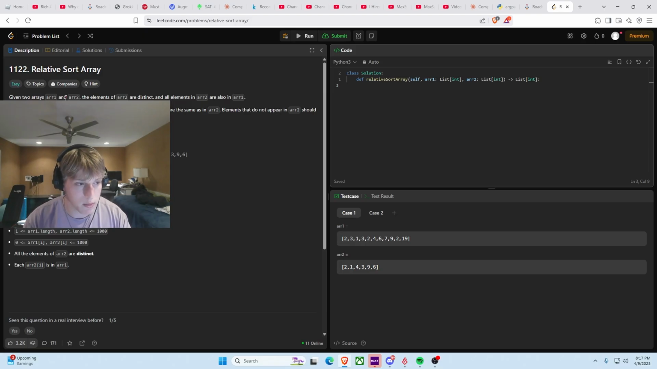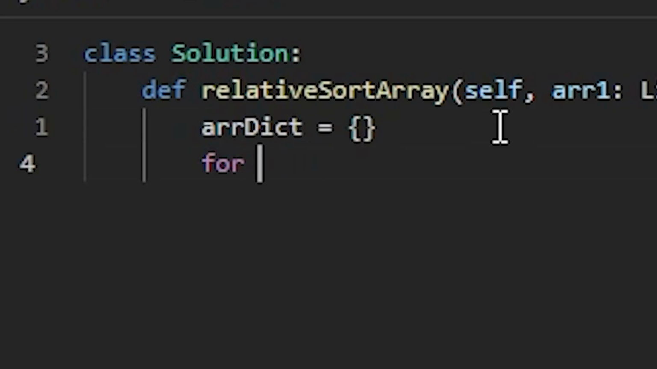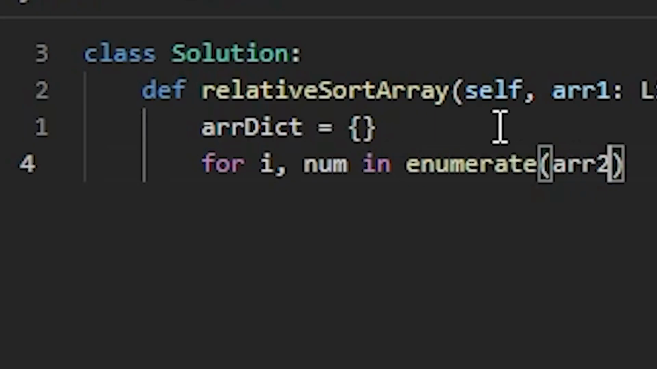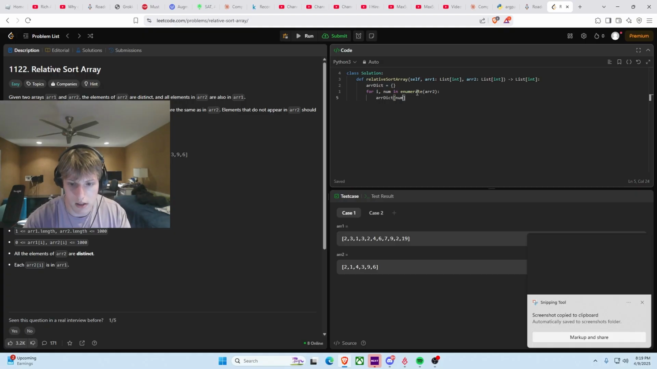This problem did not ask me for a specific time complexity, so I imagine I can use sorting here like regular. So I think what we can do here is we can take the array2, we can convert it into a dictionary that has all of the indices. array2 dict. So this we can do for i, num in enumerate(arr2). We'll enumerate it. Just do array dict num, let's put i.